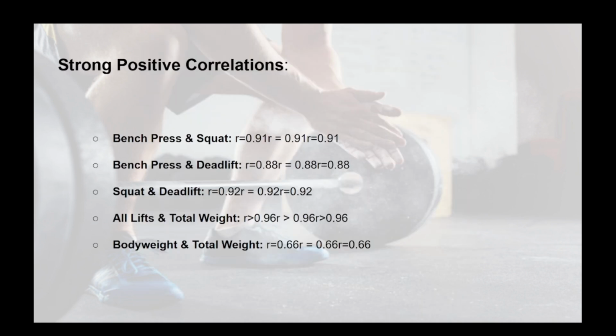And so the correlation matrix showed strong positive correlations. As you can see, bench press and squat 91, bench press and deadlift 88, squat and deadlift 92, and then all lifts with total weight 96, and then body weight and total weight is lower at 66.